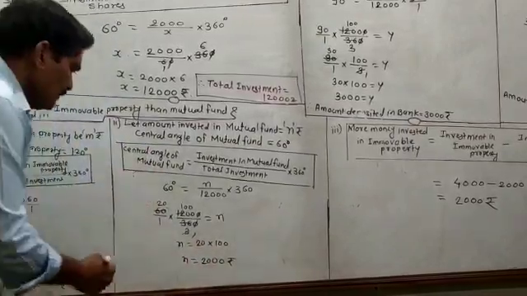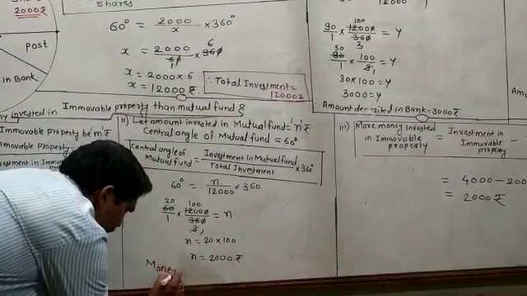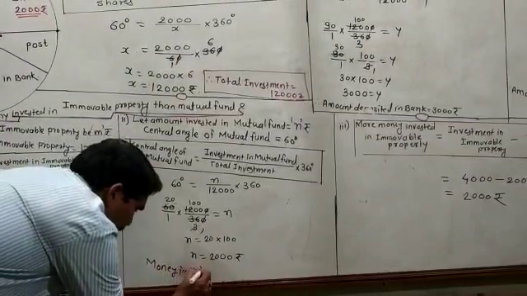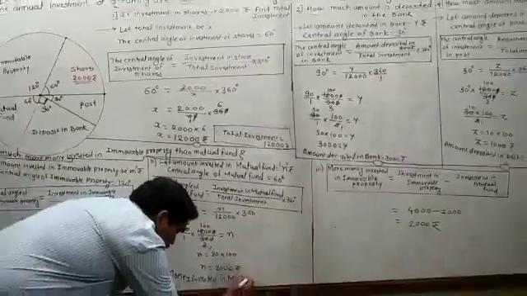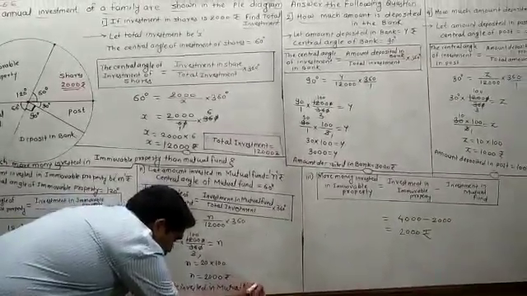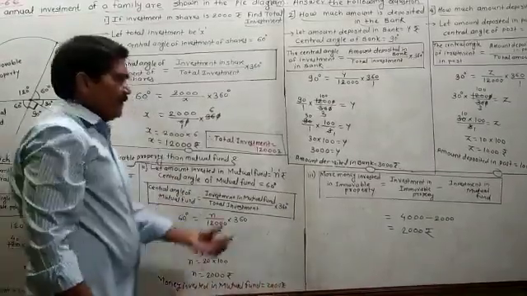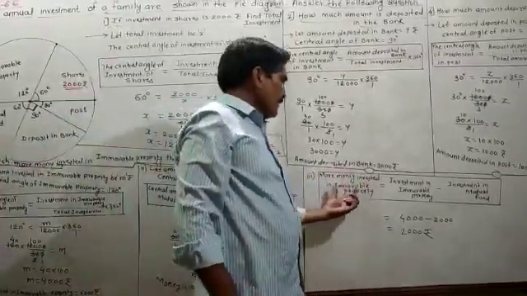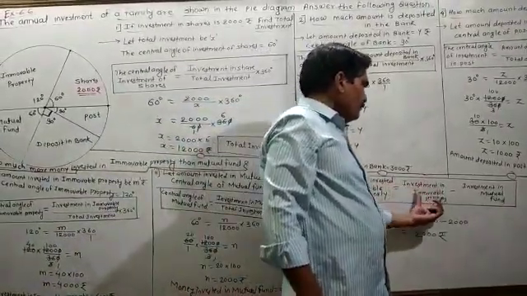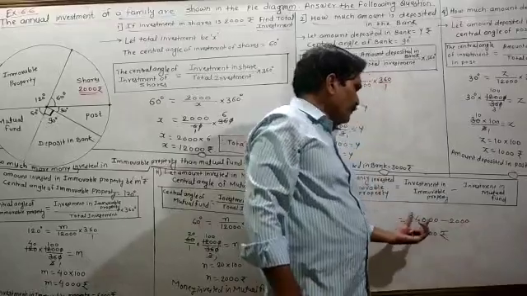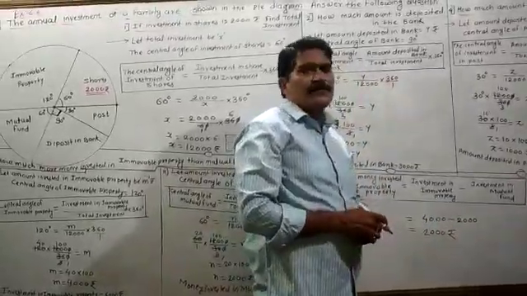Means the money invested in mutual fund is equal to 2000 rupees. Then you have to find out more money invested in the immovable property is equal to investment in the immovable property minus investment in the mutual fund. 4000 minus 2000 is equal to 2000.